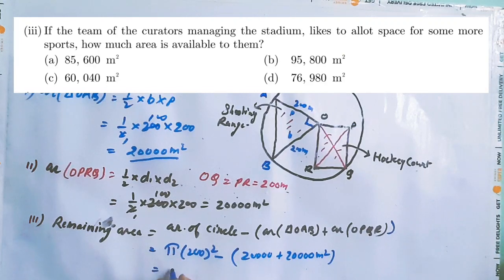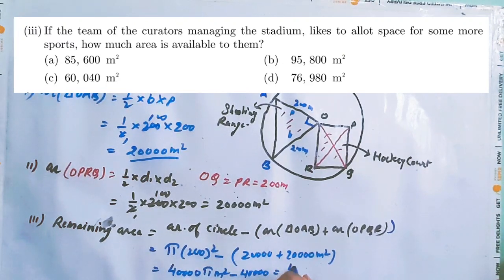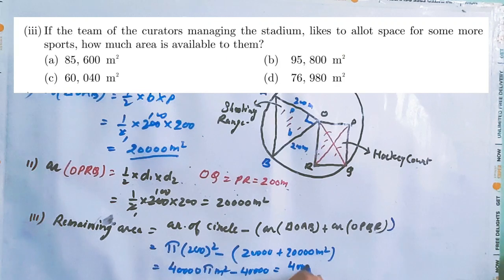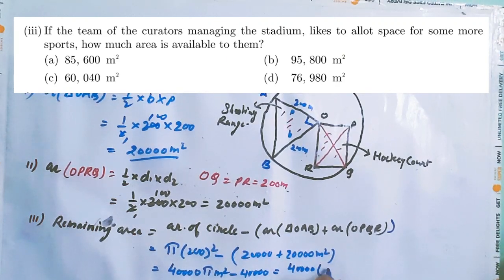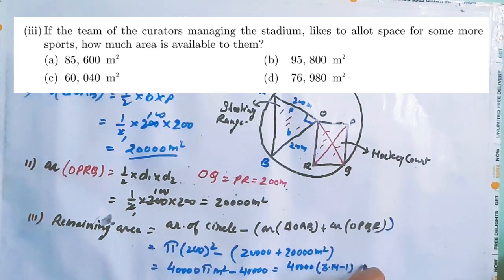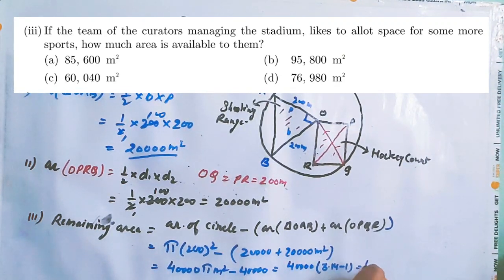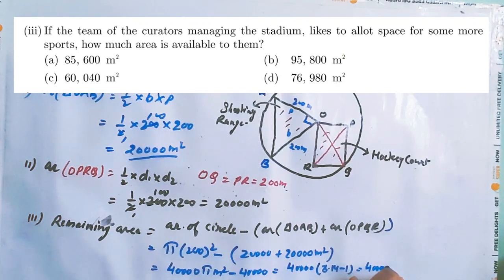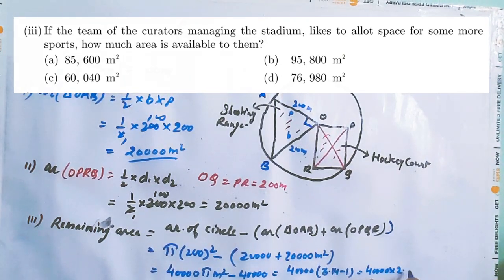So this will be equals to 200 square is 40,000 pi meter square minus 40,000, which is equals to 40,000 is common. Inside we have 3.14 is pi minus 1, which is equals to 40,000 into 2.14.